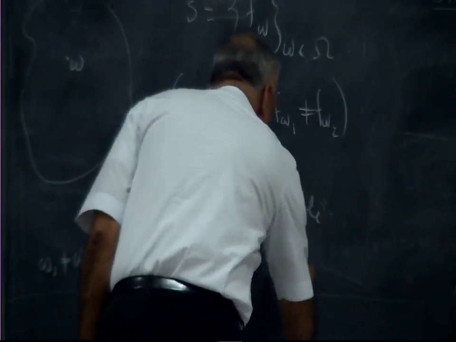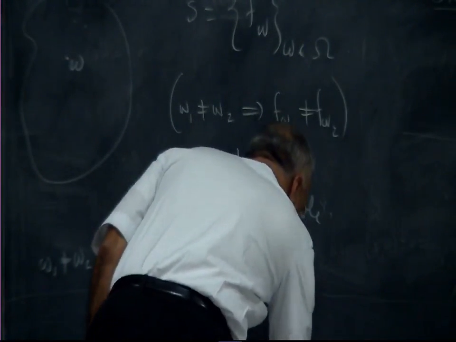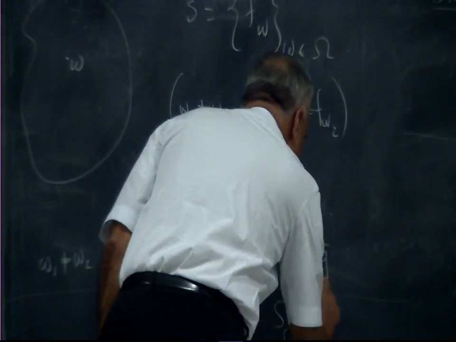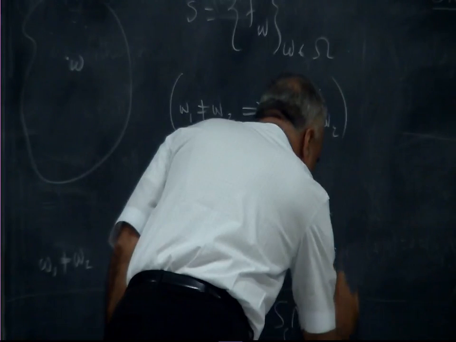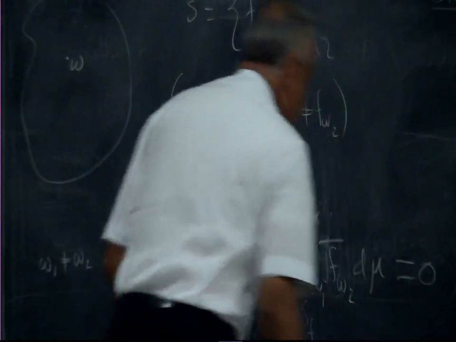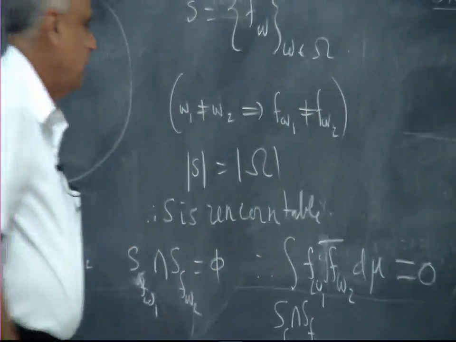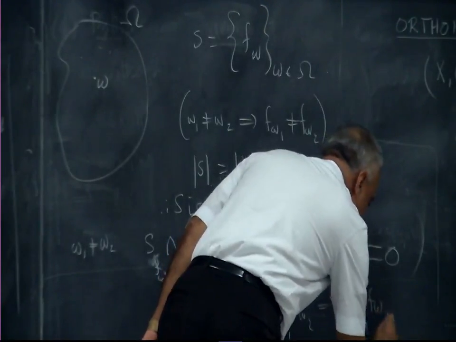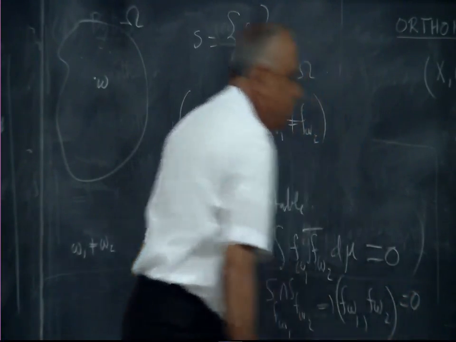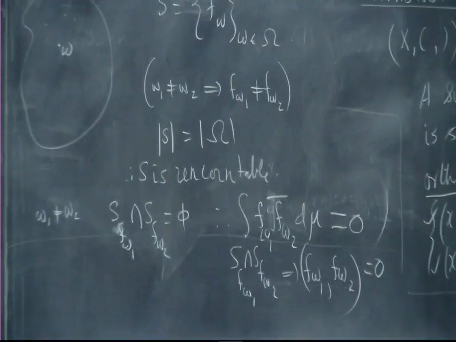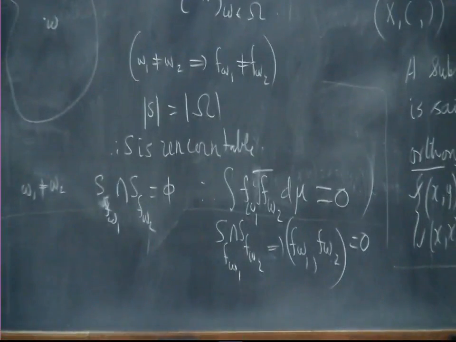Therefore the integral of f omega 1 times f omega 2 bar d mu is 0, because they have different supports, and therefore f omega 1 inner product f omega 2 is 0. So any two functions are orthogonal to each other.